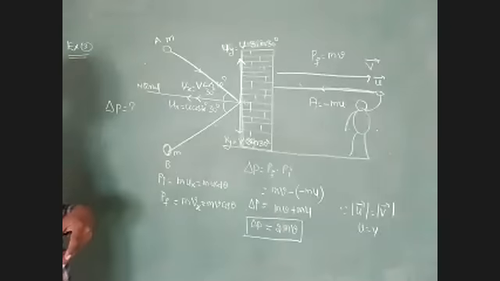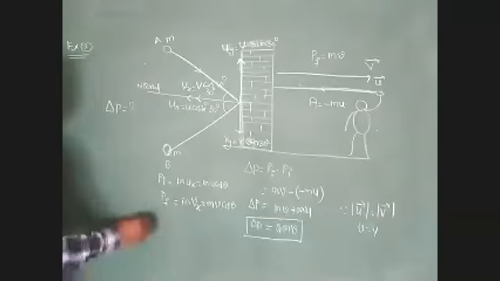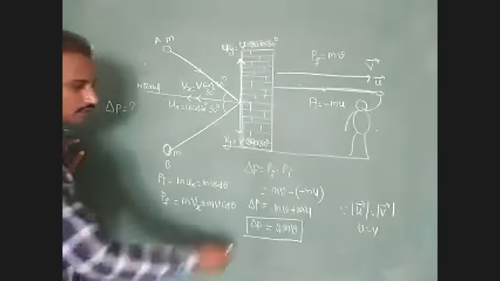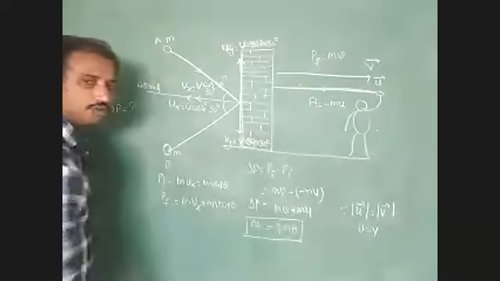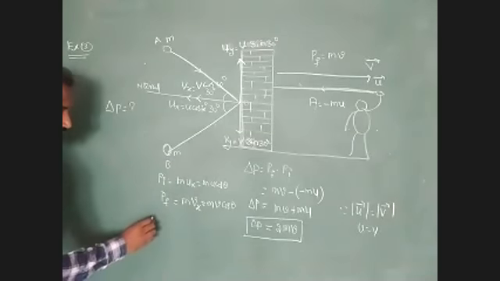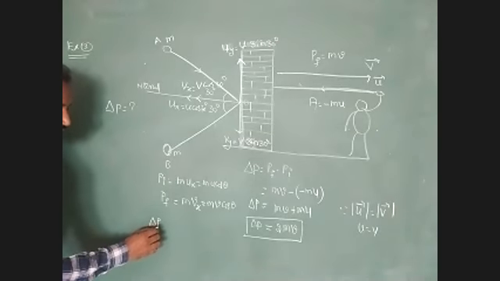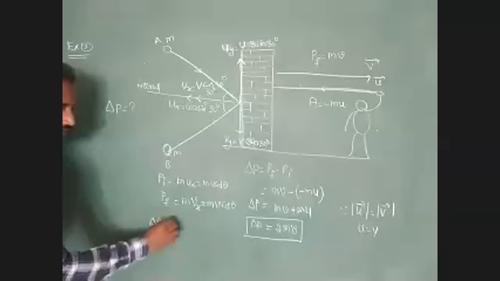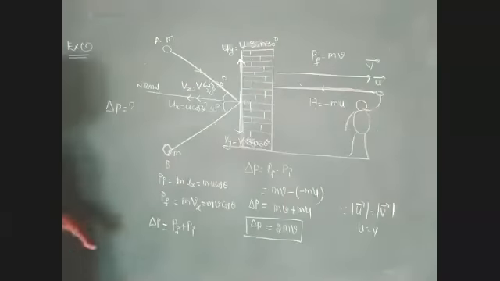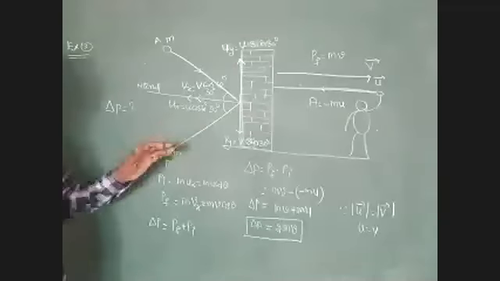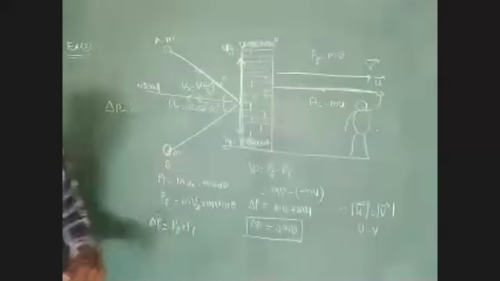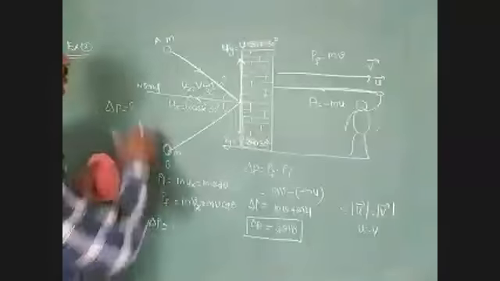Find the total change in momentum. What is the total change in momentum? For the rebounding condition, delta P equal to Pf plus Pi. What is the reason? Here, consider the direction. We have to represent that first. What is the direction of momentum of the body?